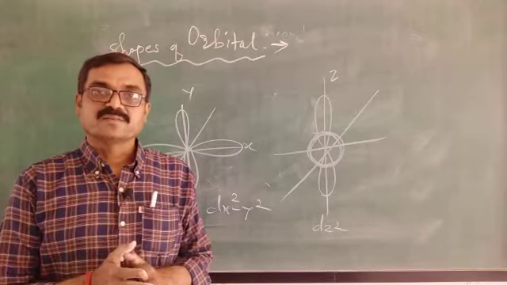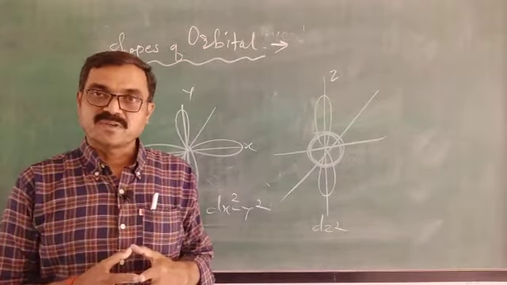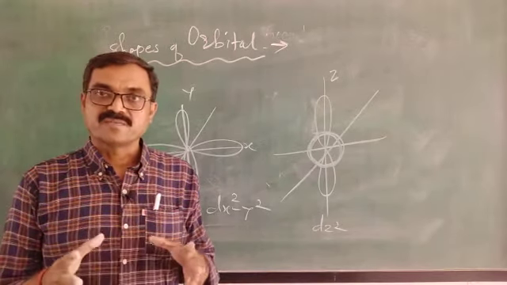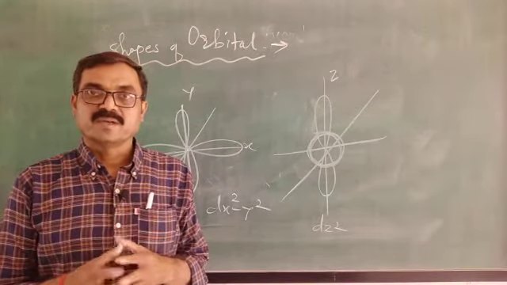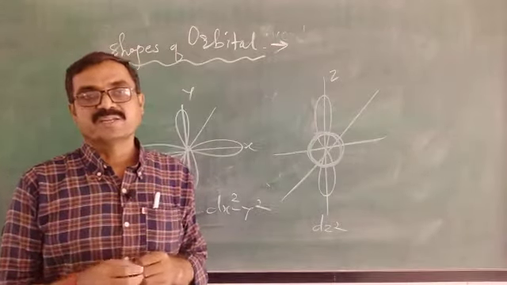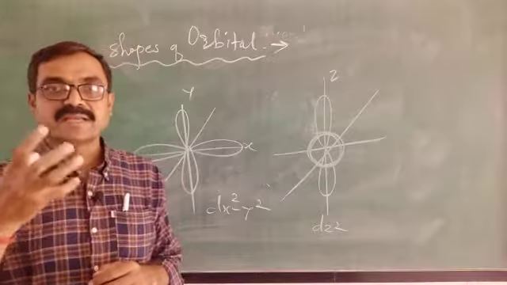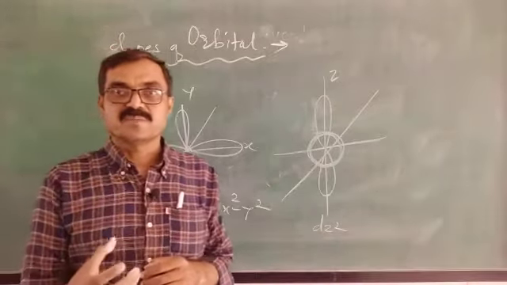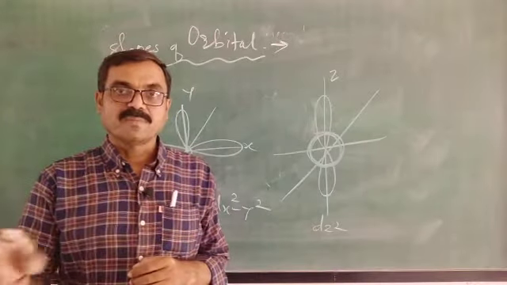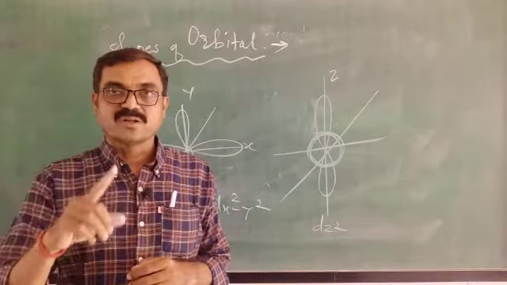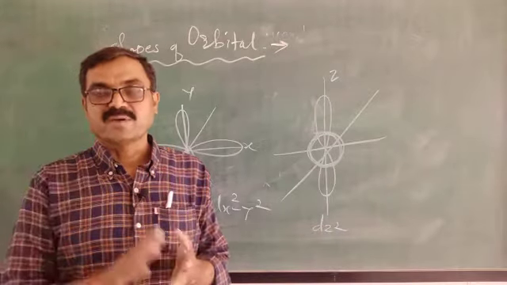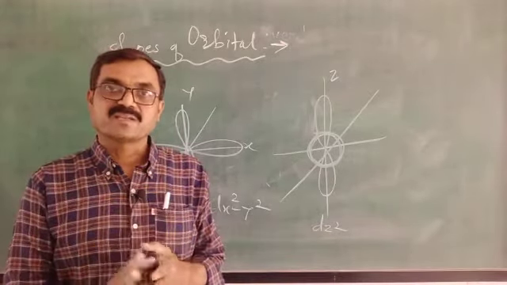Now next point, we studied shapes of orbitals. You know s, p, d, f various orbitals from previous classes. Now shape of s orbital is spherical in shape, electron density is over the entire space. Then p orbitals are dumbbell shape, px, py, pz. Px means orientation along x. Now d orbitals are of 5 types: dxy, dyz, dxz, dx square minus y square, dz square.